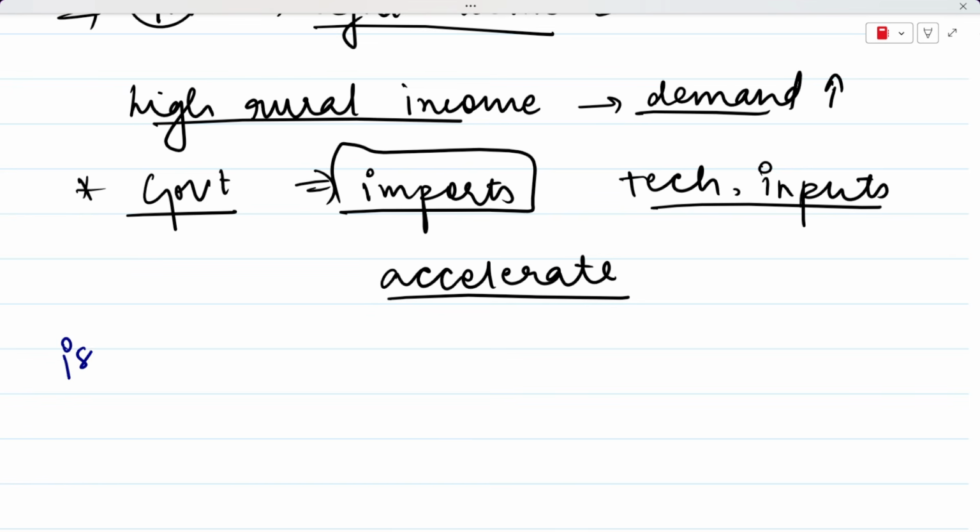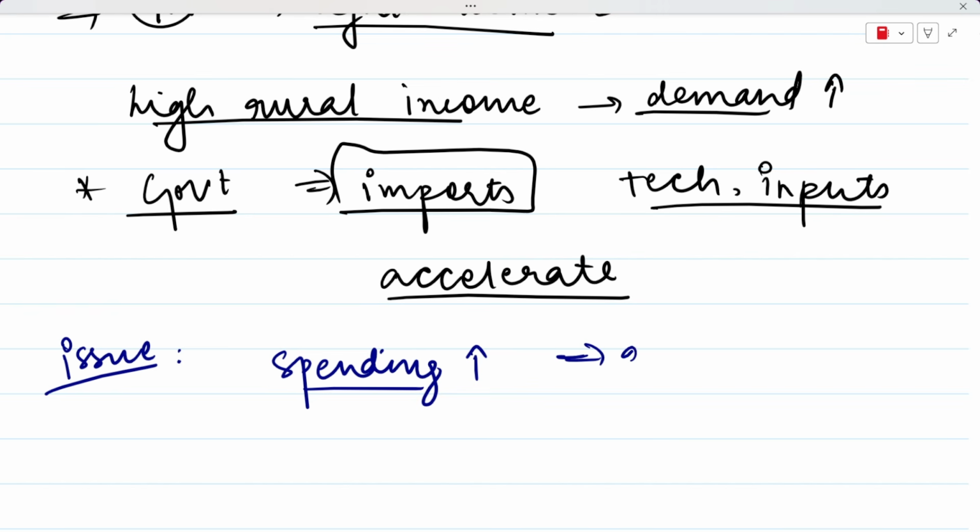But here comes the issue again. The issue this time being that the government was spending a lot of money so that it can stimulate demand in the economy.